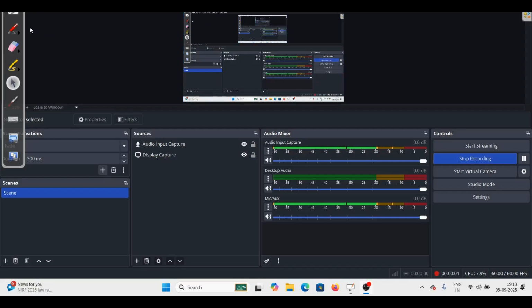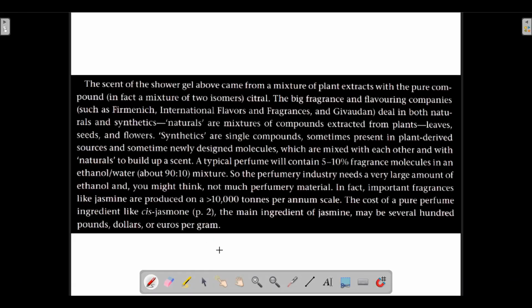Let us move on towards our next paragraph from Clayden book. The scent of the shower gel above, the shower gel about which we had discussed in the previous lecture. About that only the author is telling. The scent of that particular shower gel about which we had discussed came from a mixture of plant extracts.